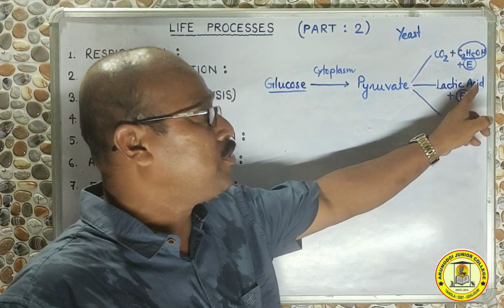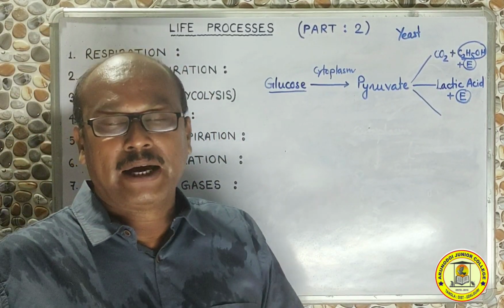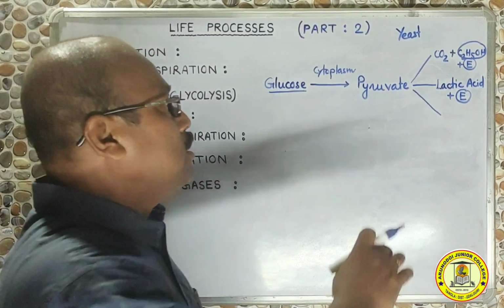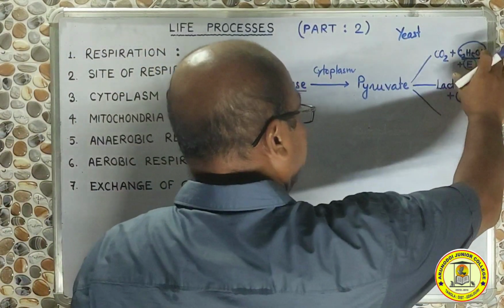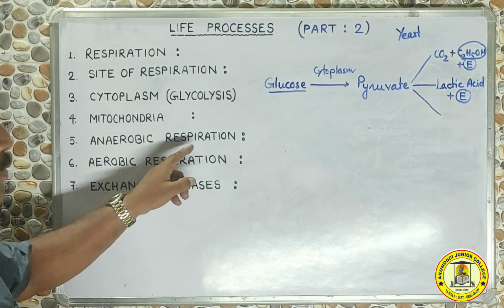However, the accumulation of lactic acid inside the muscle cells will make us feel pain in those muscles. So these are the fermentation processes, and this fermentation is anaerobic respiration.